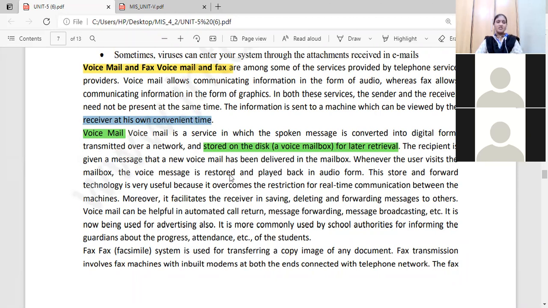Whenever the user visits the mailbox, the voice message is restored and played back in audio form. When the voice message is restored and played back, it comes back into normal-language audio form.